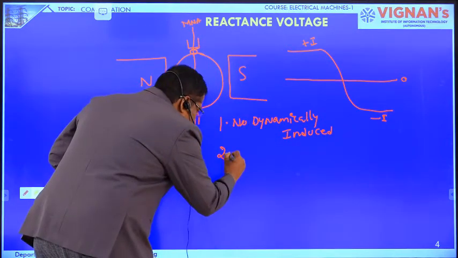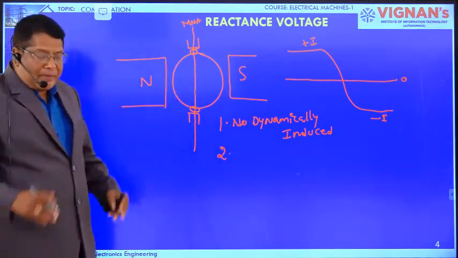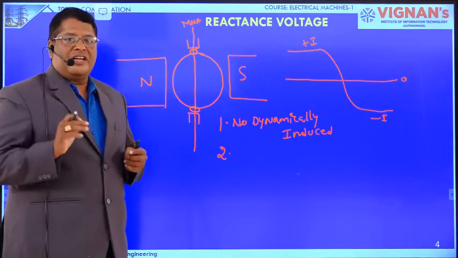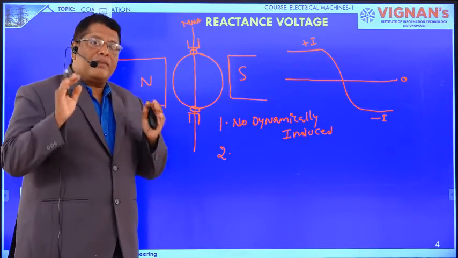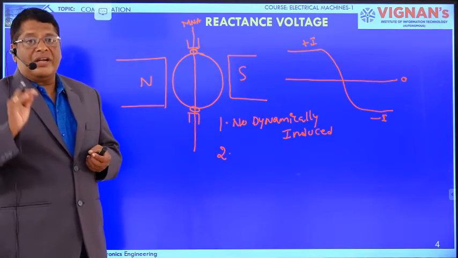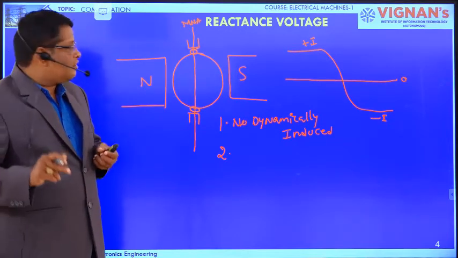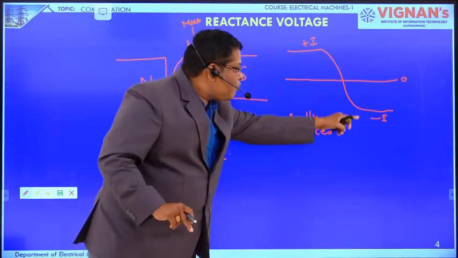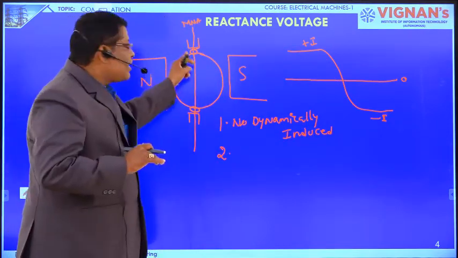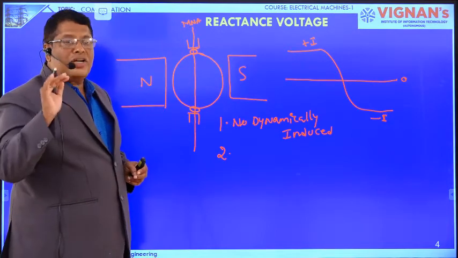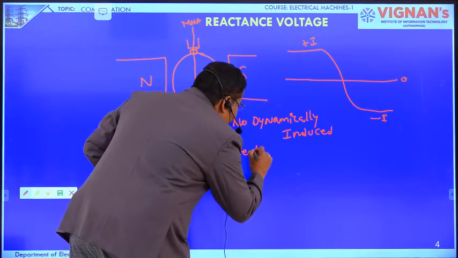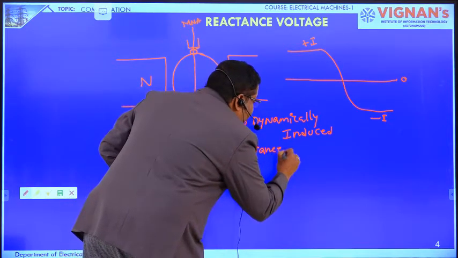Second one, the coil has some number of turns. It has some length of conductor. It has some cross-section area. Every coil has some amount of self inductance. Because of the self inductance, when the current is changing from the positive to the negative value, some amount of voltage will be induced in the commutated coil. That voltage is nothing but the reactance voltage.